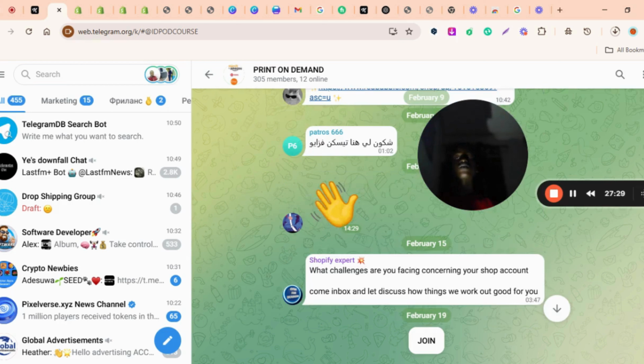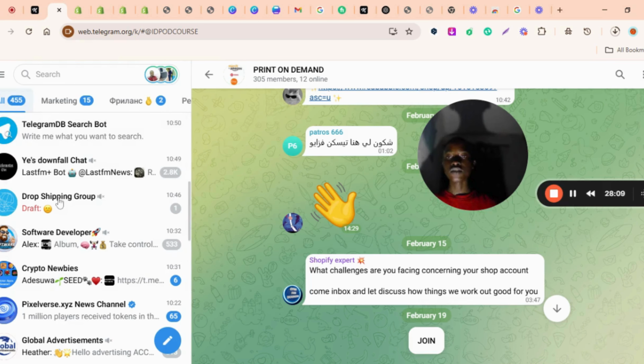We should know that when we enter this kind of group, if your account is 3 years and above, when someone joins the group, the person shouldn't just post templates. If the person just posts a template after joining, either the members report the person to the admin, the admin himself removes the person, or Telegram starts flagging your account. And once Telegram flags your account, you won't be able to post in public groups. Like me, I've been banned from posting in public groups.